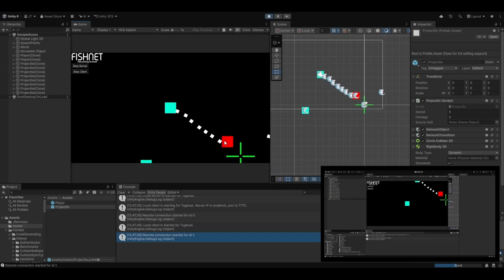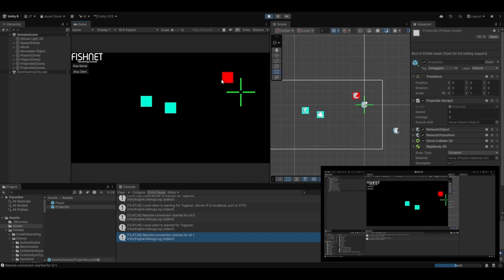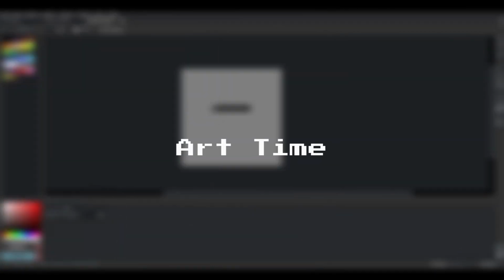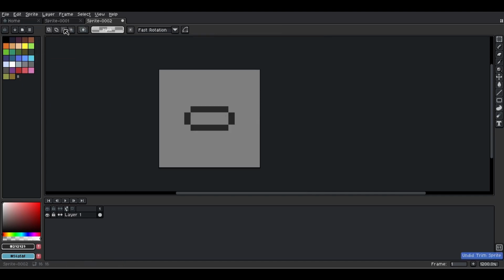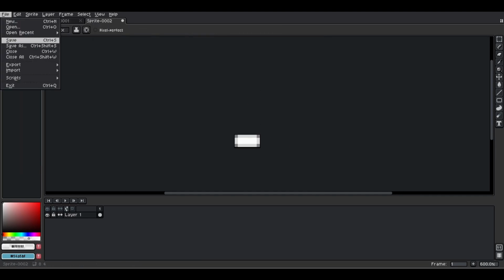Having fixed that, the projectiles are now being shot from both players in the correct direction on both clients. However, something didn't seem quite right about it visually. I think it was because of the rotation of the squares. So next up I drew some basic bullet assets for my players to fire. I made it white so that I can make the bullets whatever colour I want within Unity just by changing the sprite's colour.